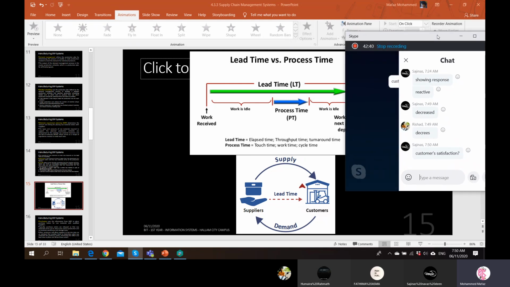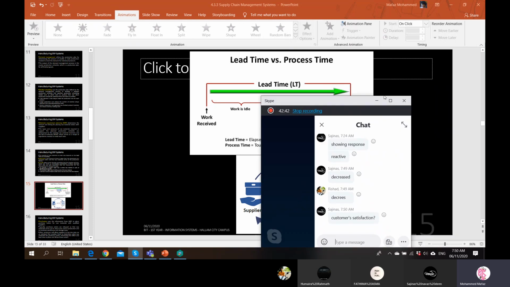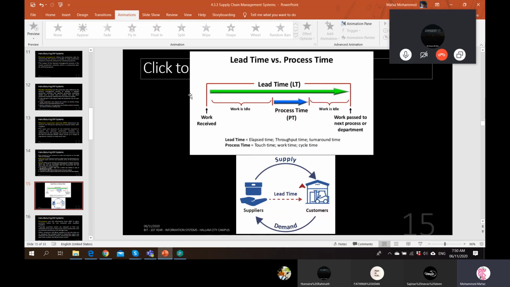Exactly. One objective is, if you reduce the time from the ordering time to the delivery time, if you are more quick, customers are going to be very happy. These guys have done it very quickly. That's one good thing. The other good thing is, you reduce your inventory costs. You don't have to keep things waiting in the queue. You don't have to think about storage.